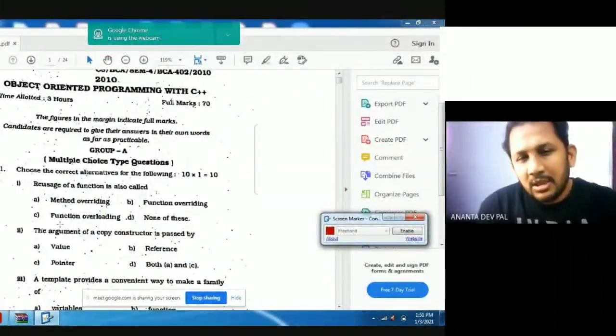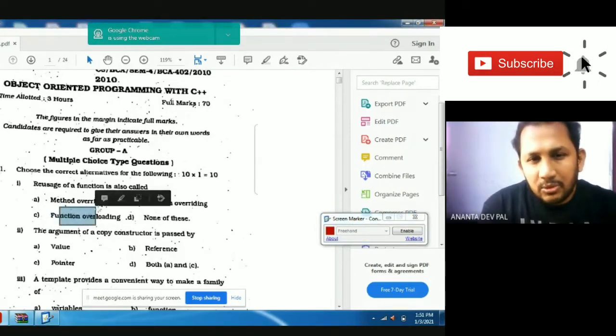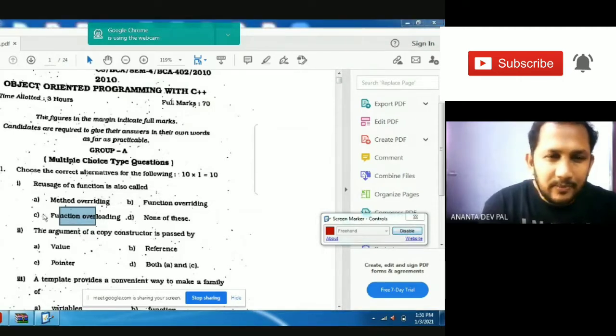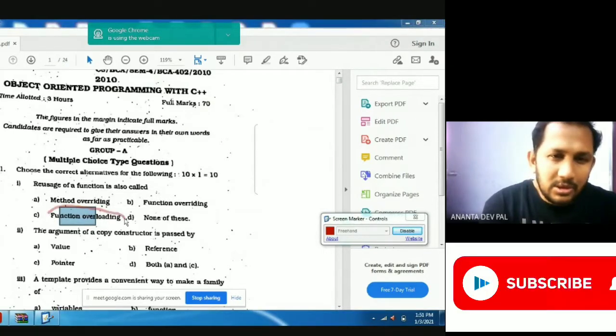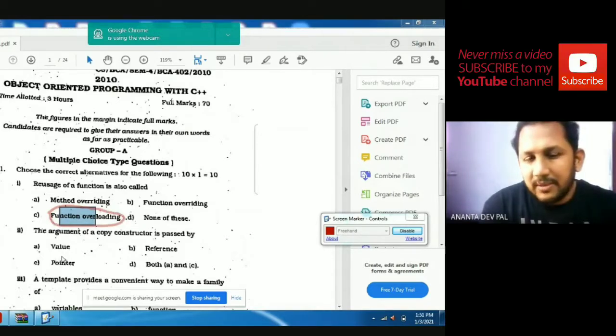The same function can be used in different ways. That is known as function overloading. Second question: the argument of a copy constructor is passed by. The argument of a copy constructor is always passed by reference.